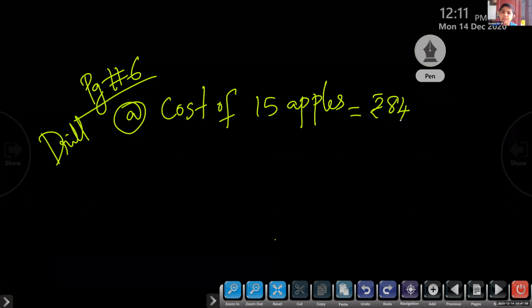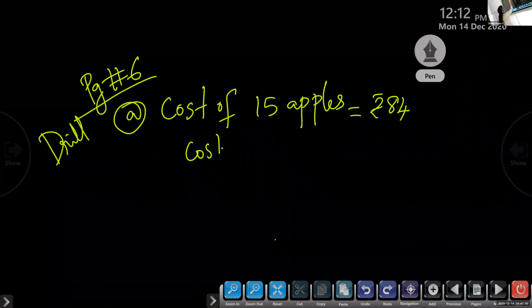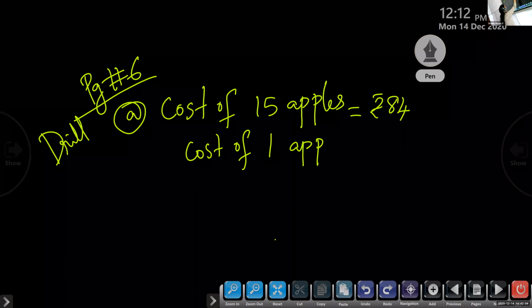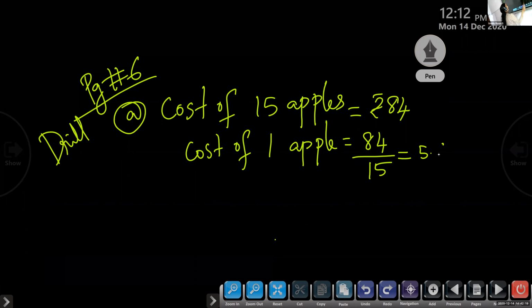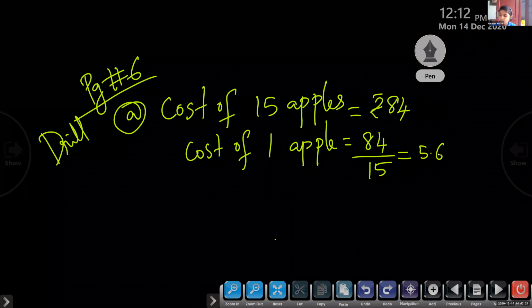We should find the cost of 20 apples. Cost of 1 apple is equal to 84 divided by 15. 5.6. Children, please check whether you got 5.6, all of you. Yes, it is 5.6.